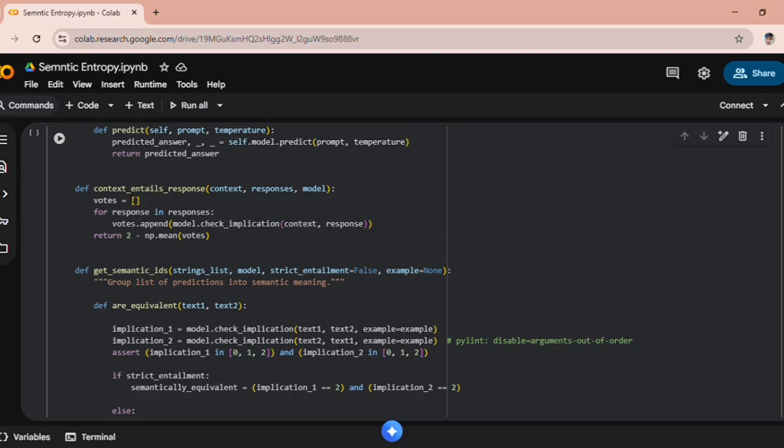This function is context entails response. It checks how well the context entails the generated response. It collects the entailment scores for all the responses and averages them. The output gives a measure of how consistent the responses are with the original context.